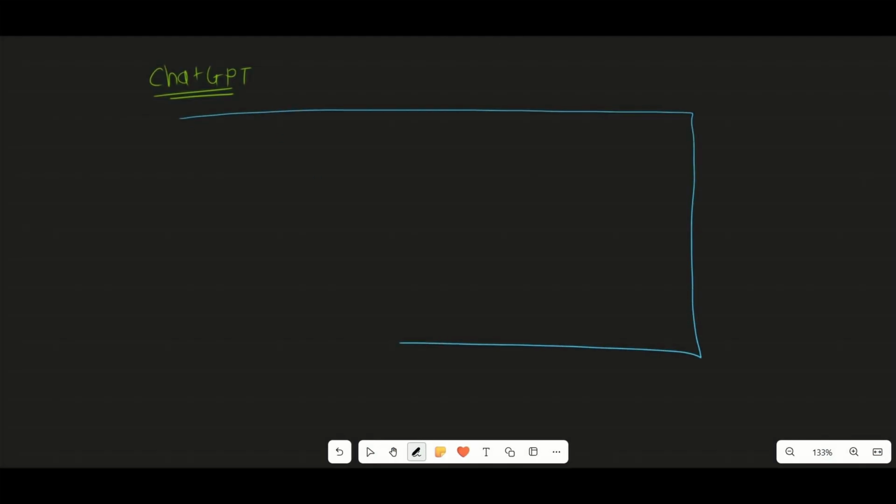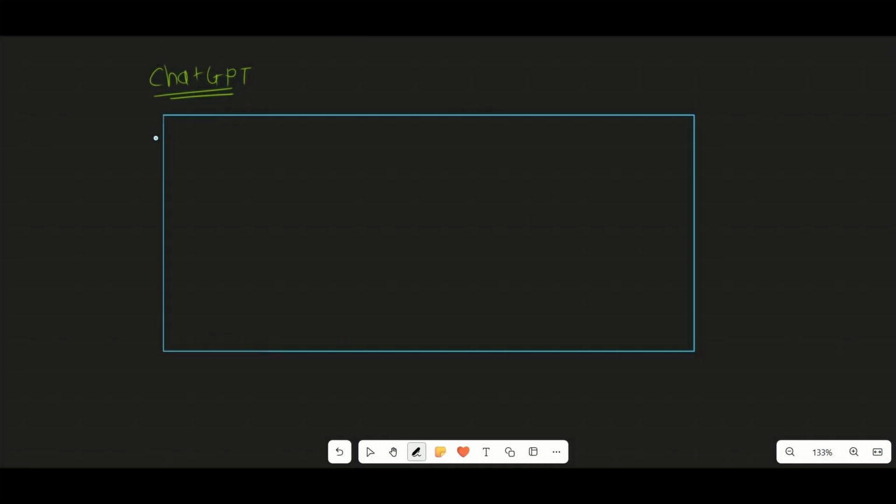Okay, so let's say you are on ChatGPT or any LLM, Gemini or Claude or Ollama, any LLM. So if you go to ChatGPT, this entire window, this page that you can see, let's say this is nothing but ChatGPT. Now just assume that in the chat window there is something like this, an imaginary box in the chat window.